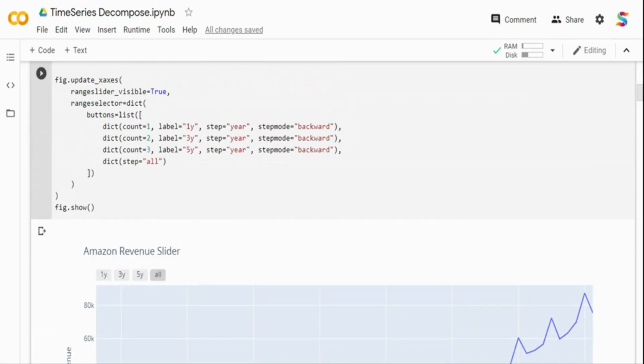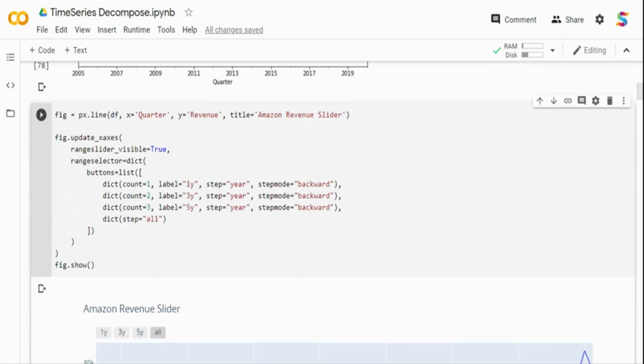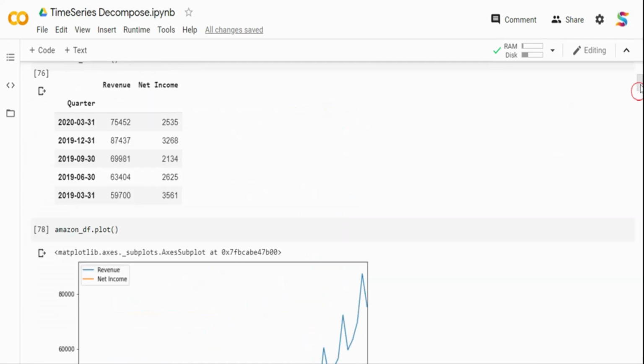What I'm going to do is make a more animated chart so that I can drill down and see it better. I'm using Plotly Express over here. In Plotly Express, I am passing the data frame, and the x-axis of quarter. Basically, this data set is split by quarter, so every quarter I have revenue.